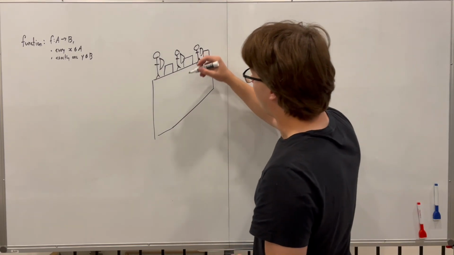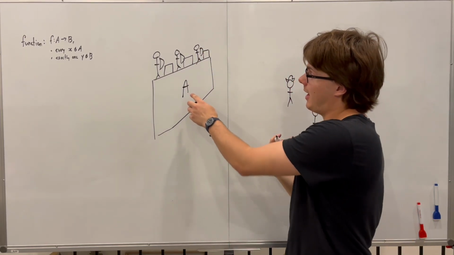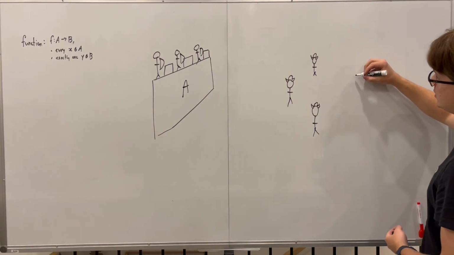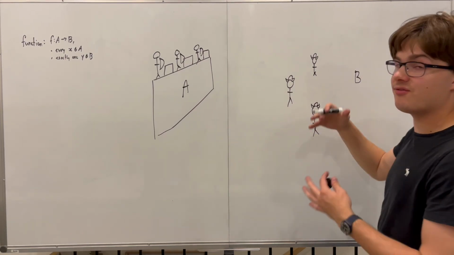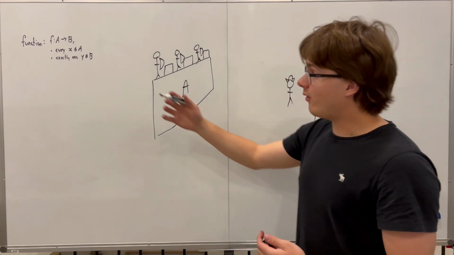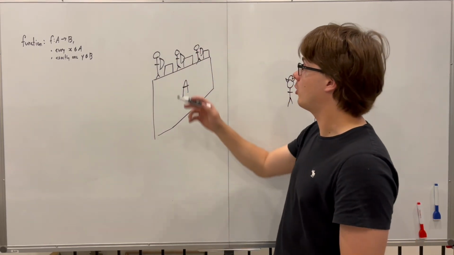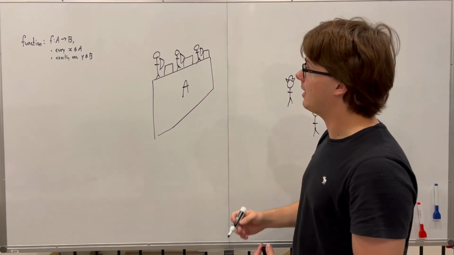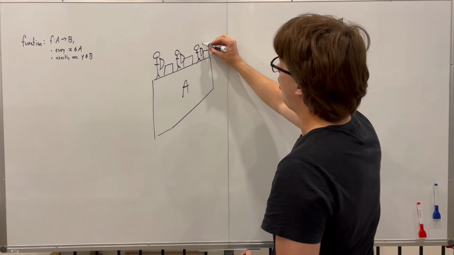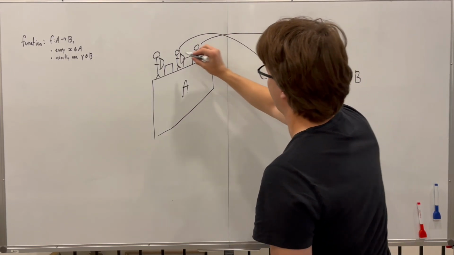Imagine you are the archers, or you are in the domain A, and you have a domain B, which is going to be this field of enemies. In this case, I tried to draw some Vikings. A function would be saying that every one of your archers, the archers here represent your elements in A, every single one of them only targets one enemy.